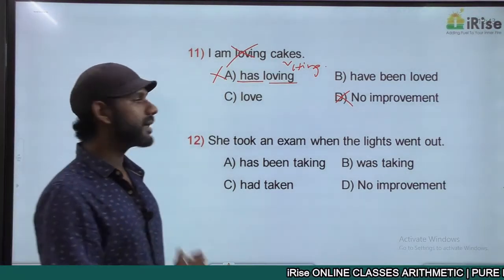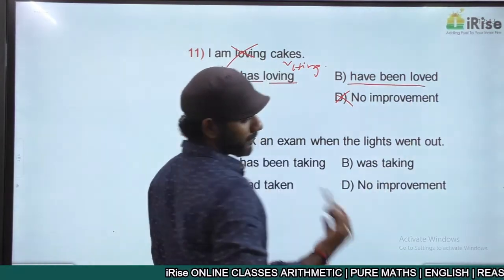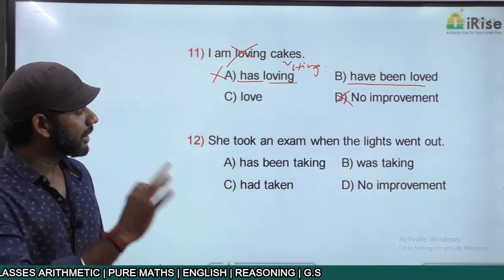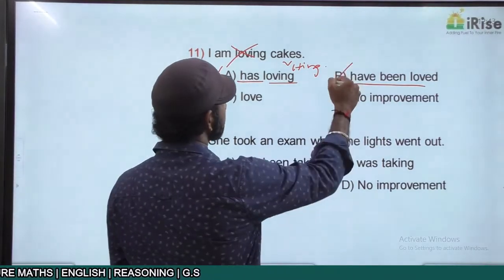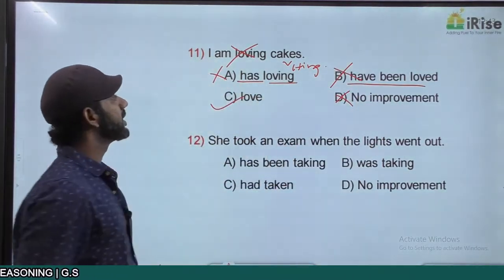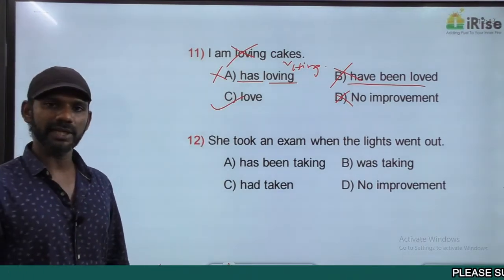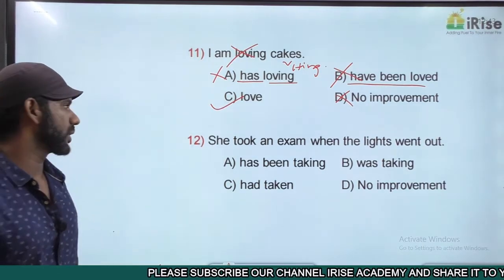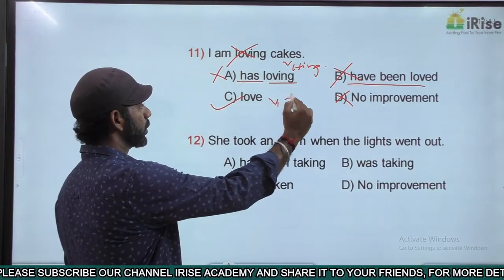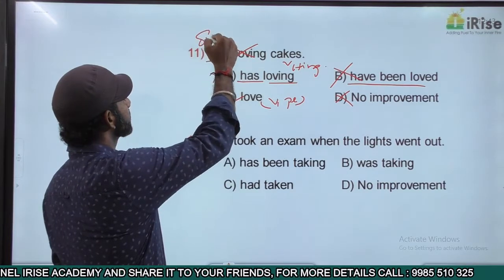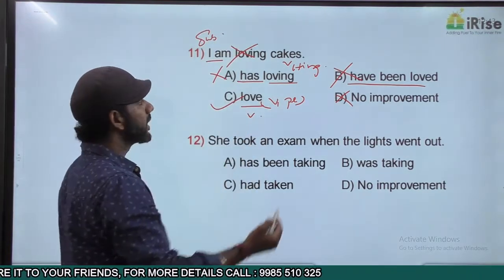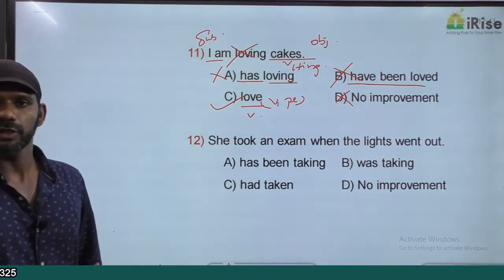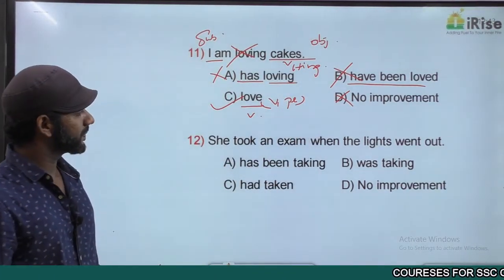Option B says I have been loved. I have been loved means I am getting loved. But as per the meaning, the cake should get loved. Option B does not make any sense. Eliminated. It must be I love cakes. I am doing the action. The cakes are receiving the action. With I, the verb must always be plural. Love is V1 plural. The pronoun I is the subject here. Love is the verb here. Cakes, the noun cakes becomes the object. I love cakes.